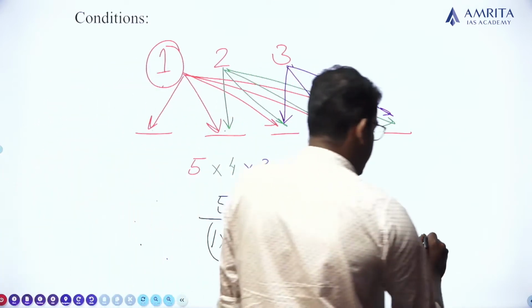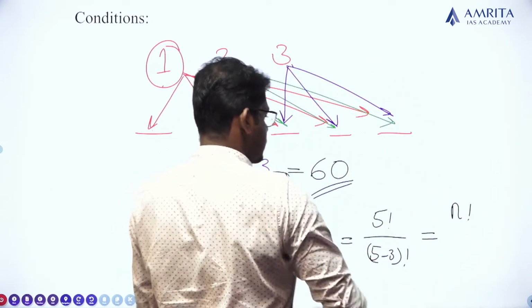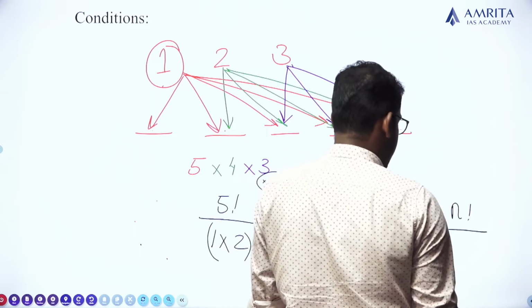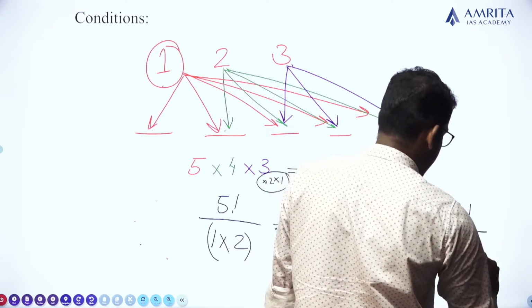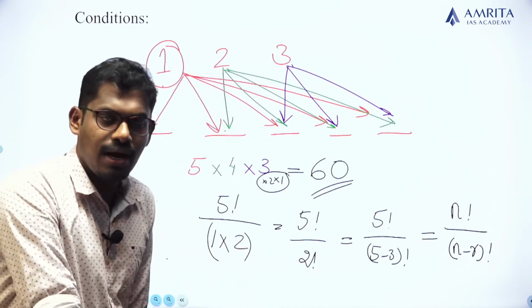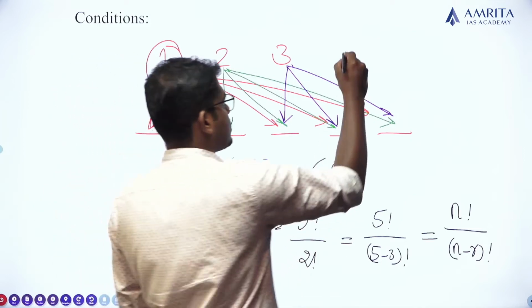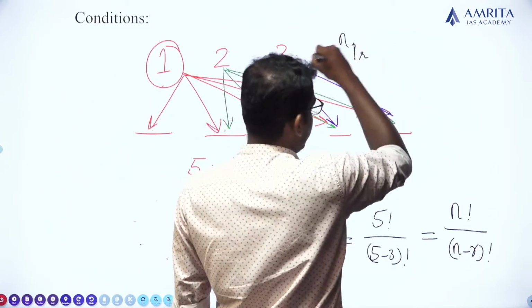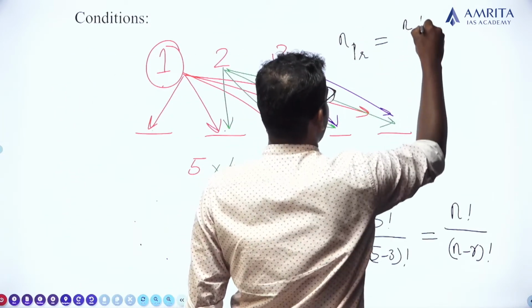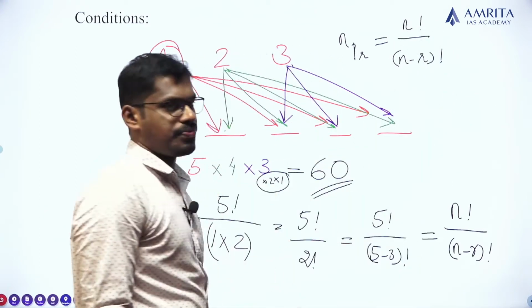Clear? So this can be written as: 5 is the total number of places, and for this total number of places I have chosen r number of persons, so I write n factorial divided by (n minus r) factorial. That is the expression we discussed in the previous slide, that nPr is equal to n factorial divided by (n minus r) factorial.